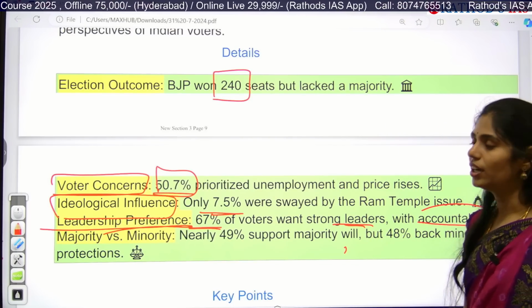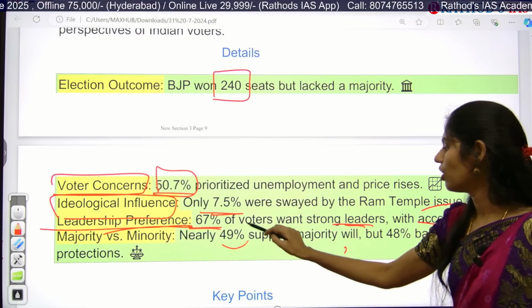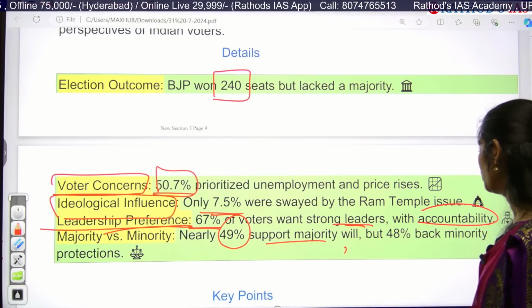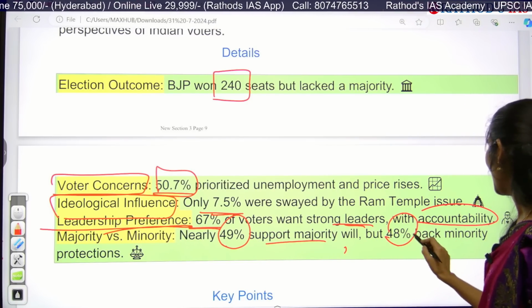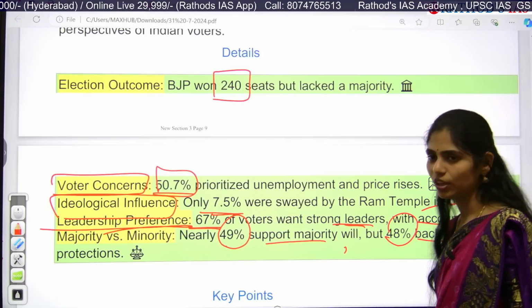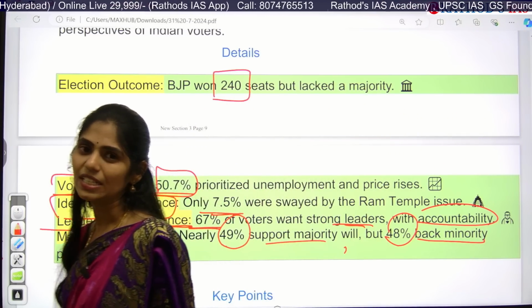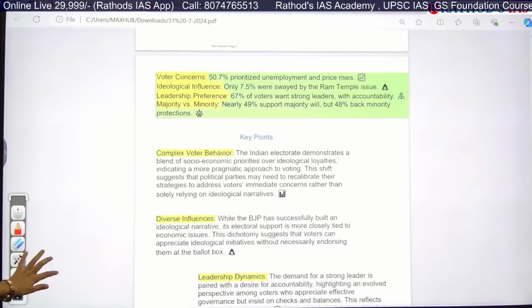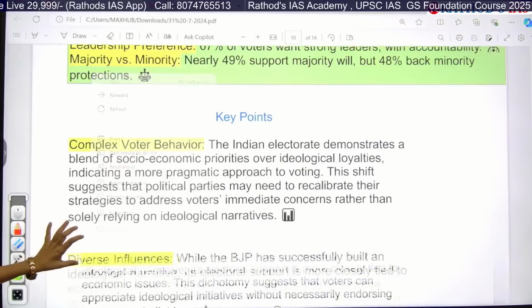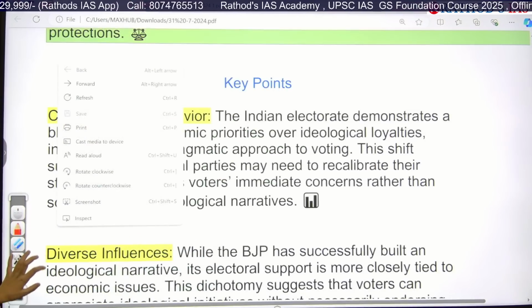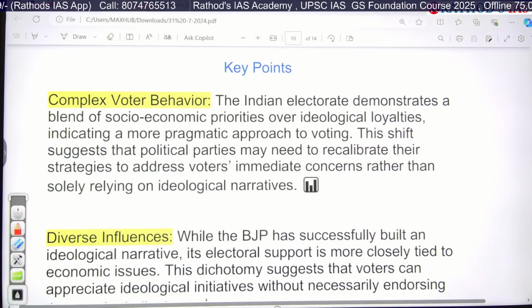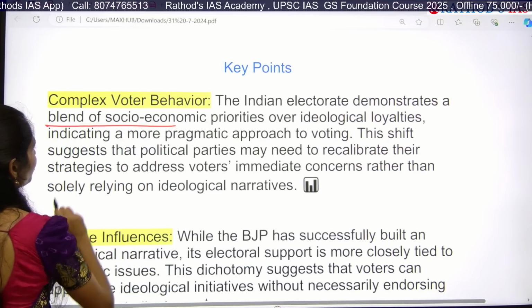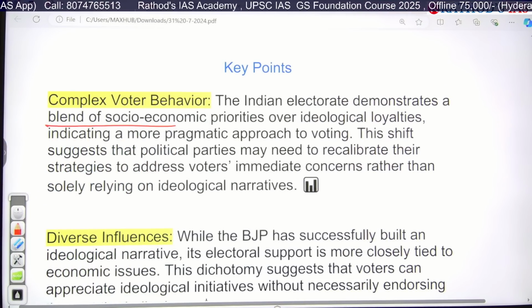And if you see majority versus minority, nearly 49% support majority rule, and 48% back minority protections. Okay, so these are some important details given under this Lokniti survey. If you are talking about key points, it is saying that now in India we are seeing very complex voter behavior, and the Indian electorate demonstrates a blend of socio-economic priorities, and they are not focusing on ideological loyalties.